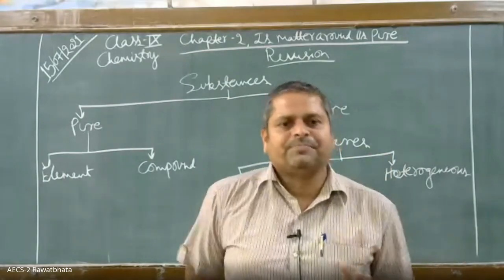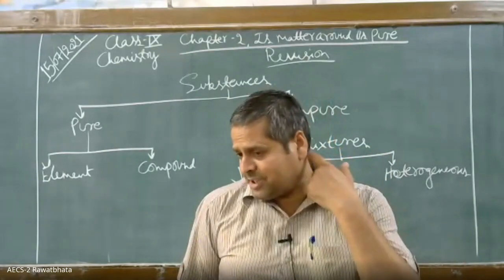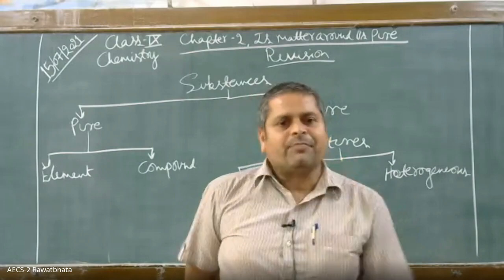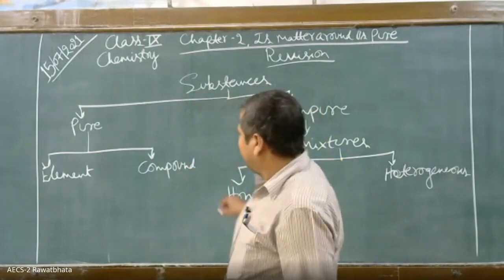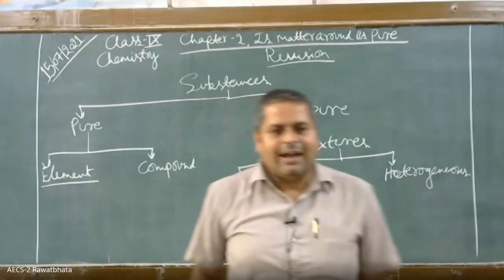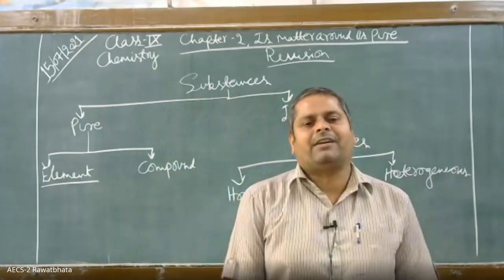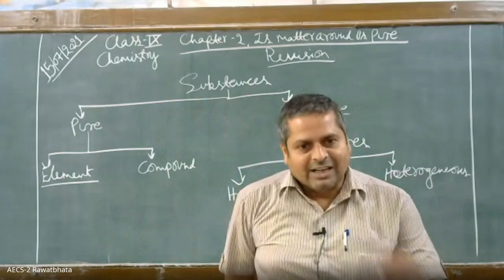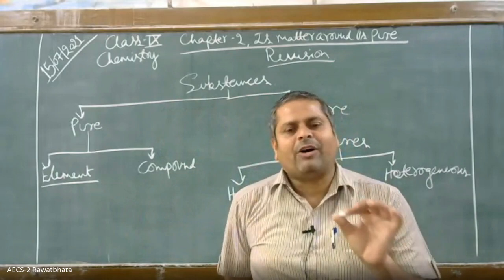Do you know this? Then comes the element. Element is the purest form of matter that is made up of similar kind of atoms.